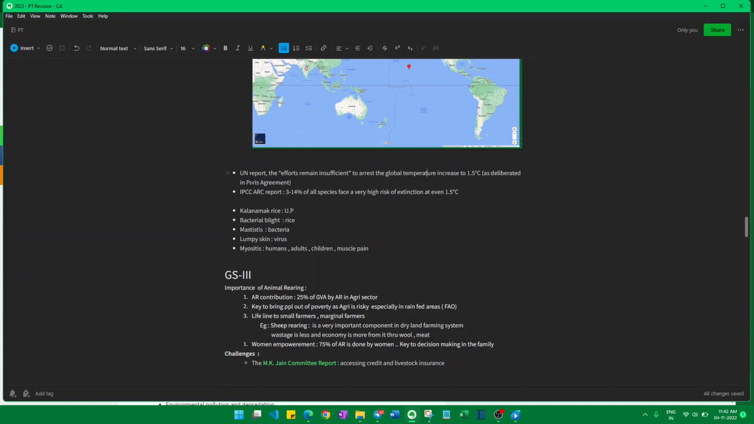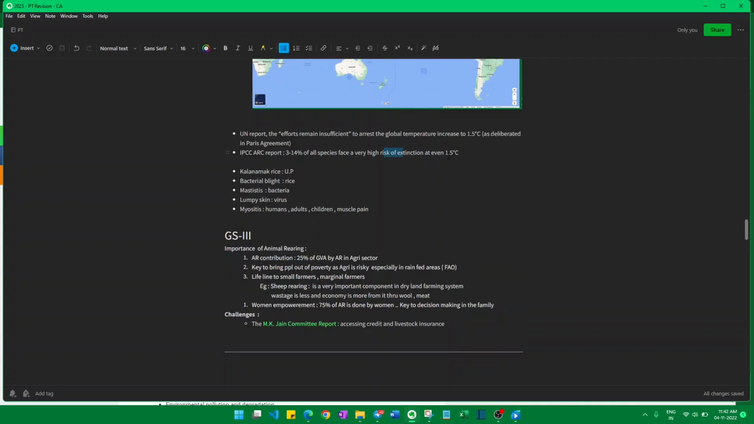And one more IPCC report says, even if we contain the temperature rise at 1.5 degrees, 3 to 14% of species face a very high risk of extinction. This is another impact. You can write it in the impacts of climate change in your essay also. Even if you contain the temperature rise to 1.5 degrees centigrade, still 3 to 14% are in danger of extinction. If it increases, then definitely these will go extinct.